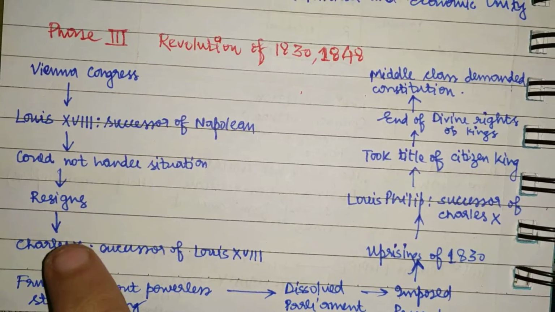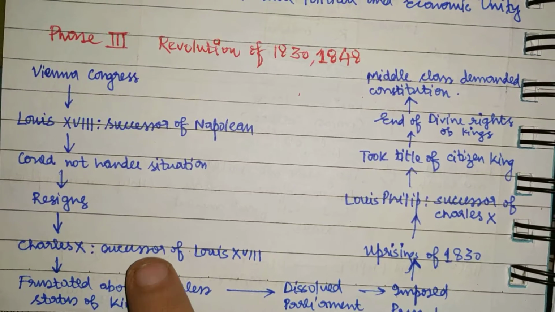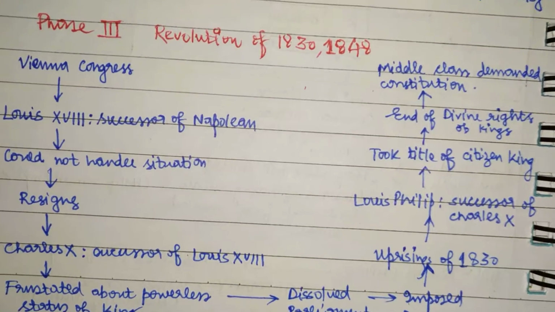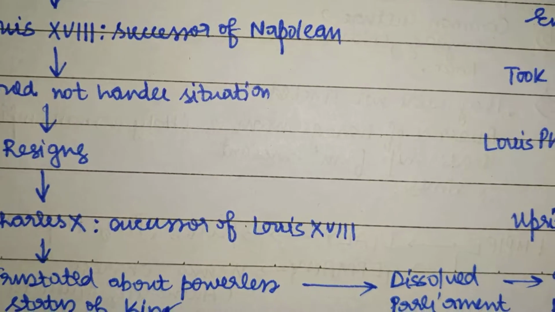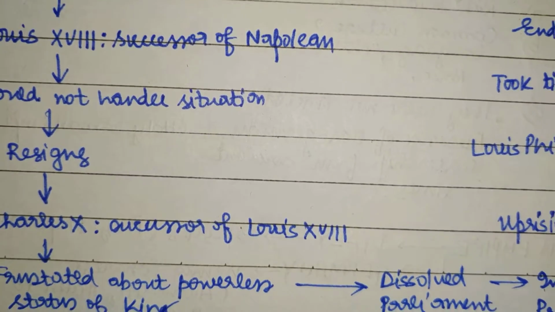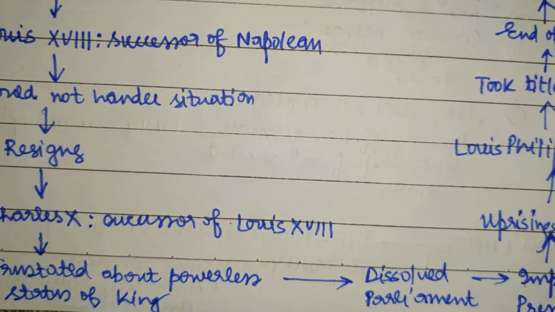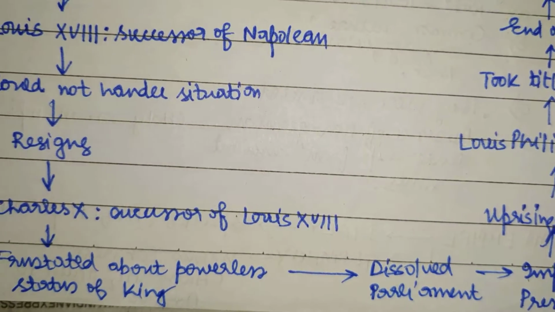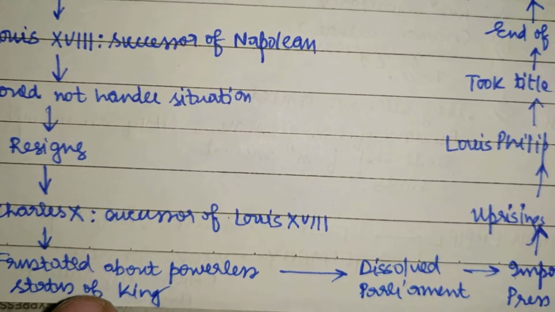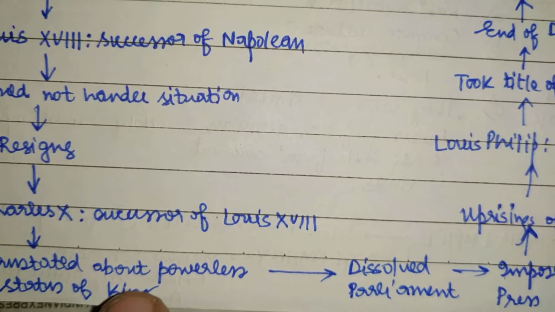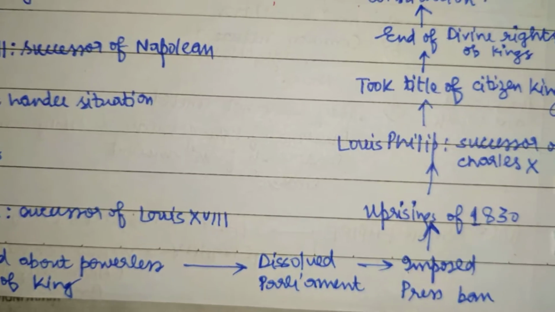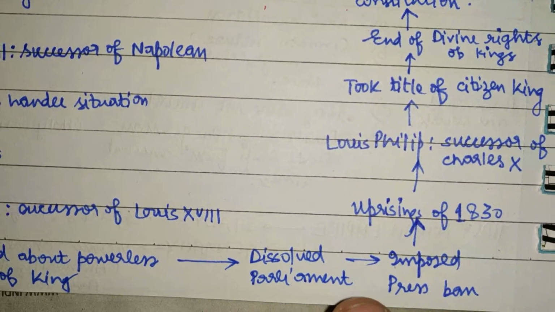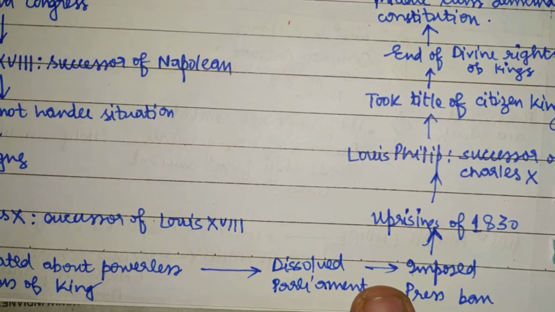Now, Charles X succeeded Louis XVIII, and he was frustrated about the powerless status of the king. He even argued that it is better to be a woodcutter than to be the king. Right? And the status of the king was the same as that of the king in England. So in that frustration, he dissolved the parliament and imposed a ban on the press and media, that is newspapers.